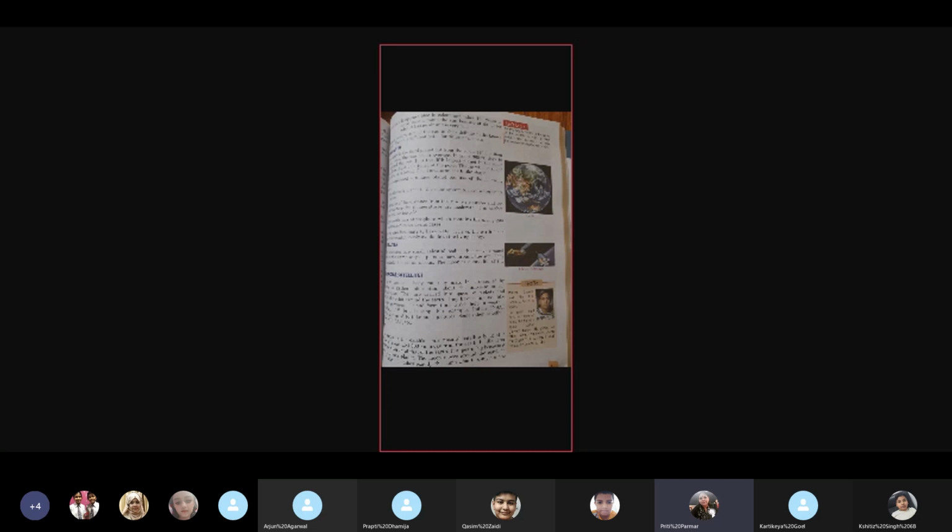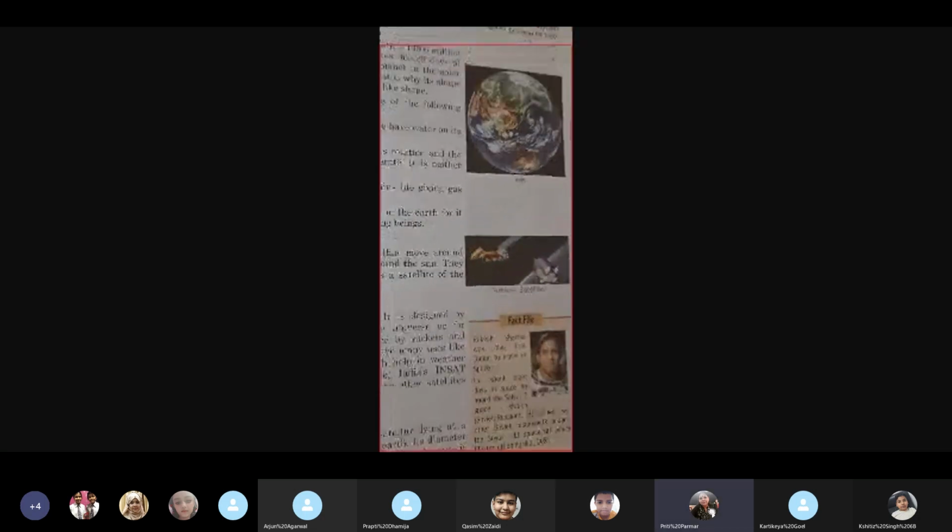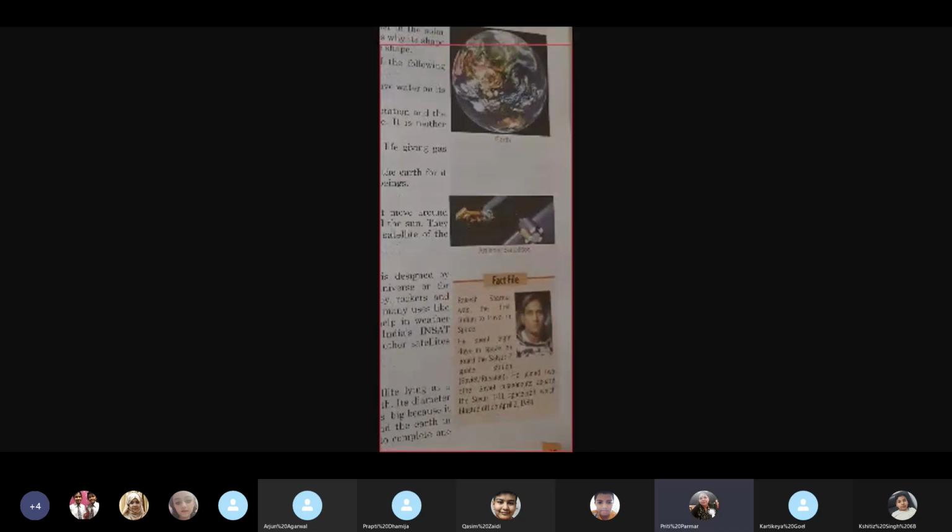Okay, so please come to the fact file here, this side. Rakesh Sharma, underline his name. He was the first Indian to travel in space. He spent 8 days in space on board the Salyut 7 space station. That is of Russia.